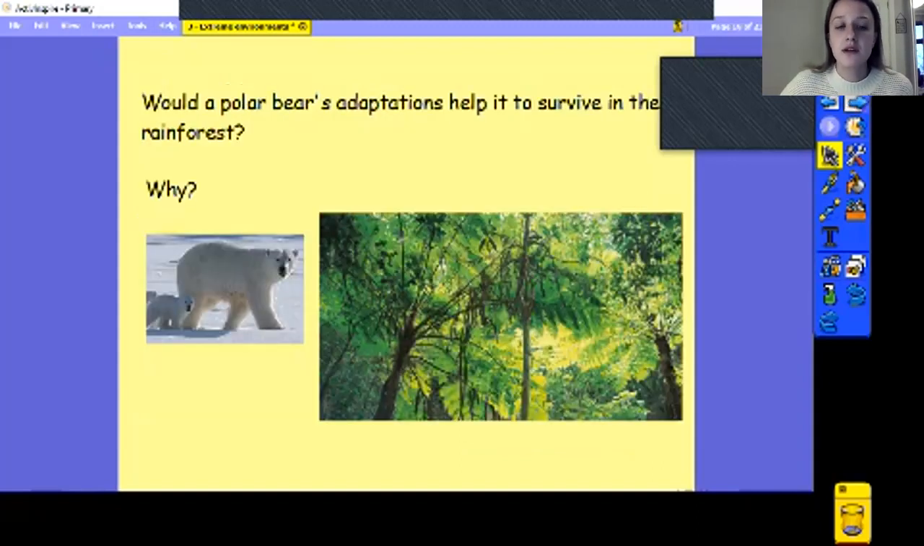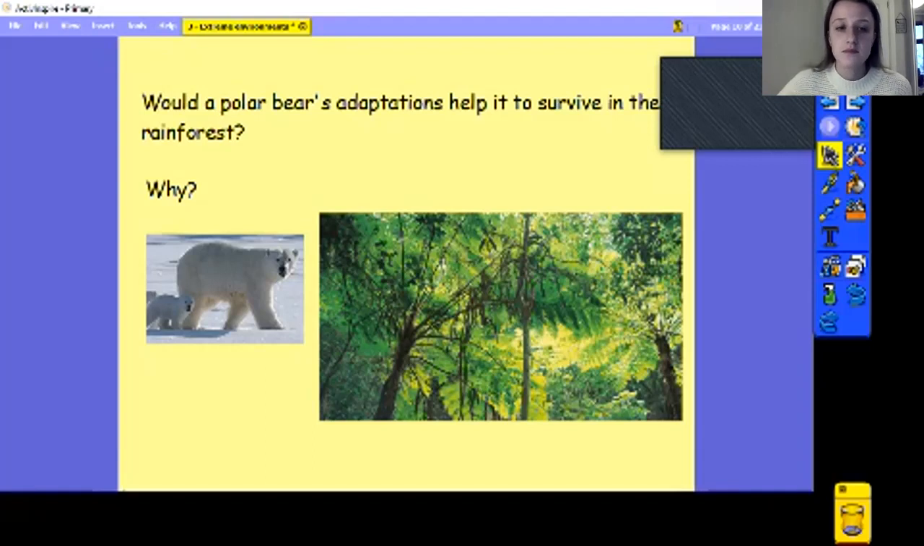So do you think the adaptations that a polar bear has would help it to survive in a rainforest? And can you explain why you think what you think? So pause the video. Do you think it would be able to live in a rainforest?